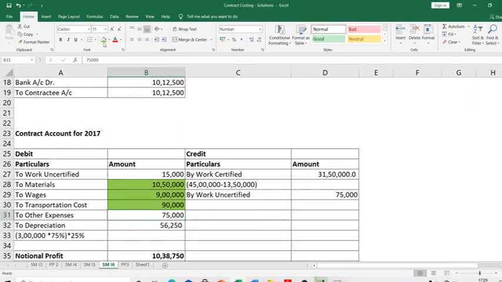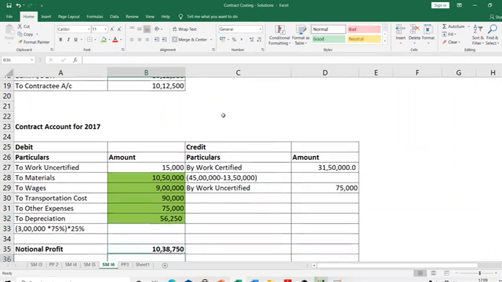Depreciation: last year, beginning 3 lakhs into 25% depreciation, the value would have been 3 lakhs into 75%. So 3 lakhs minus 25% is basically 3 lakhs into 75%. This would have been the opening balance in 2017. On that, apply 25%, you will get 56,250. This gives you your depreciation for this year.